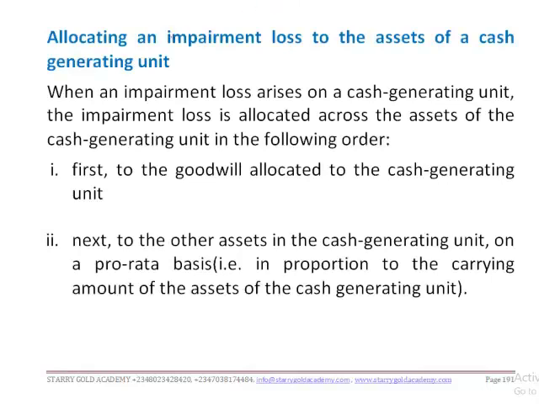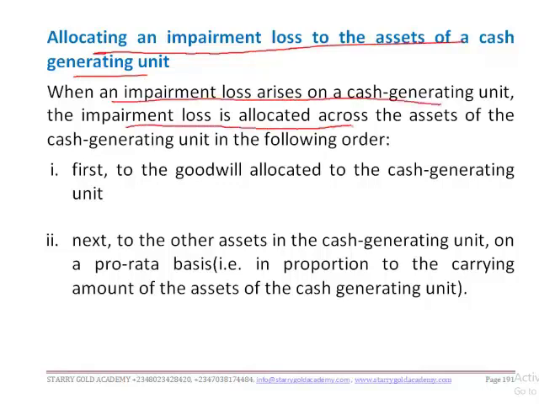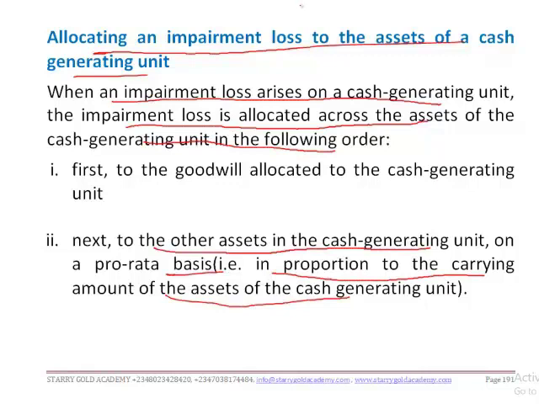Now how do you allocate an impairment loss to the assets of the cash generating unit? When an impairment loss arises on a cash generating unit, the impairment loss is allocated across the assets of the cash generating unit in the following order. First is to allocate to the goodwill of the cash generating unit. Allocate to goodwill first, then next is to the other assets in the cash generating unit on a pro rata basis, that is in proportion to the carrying amount of the assets of the cash generating unit.